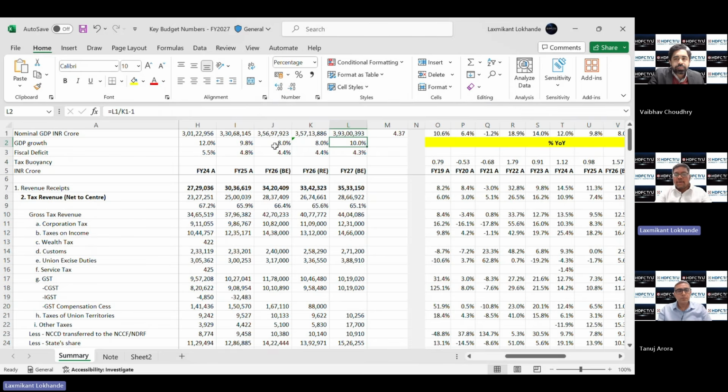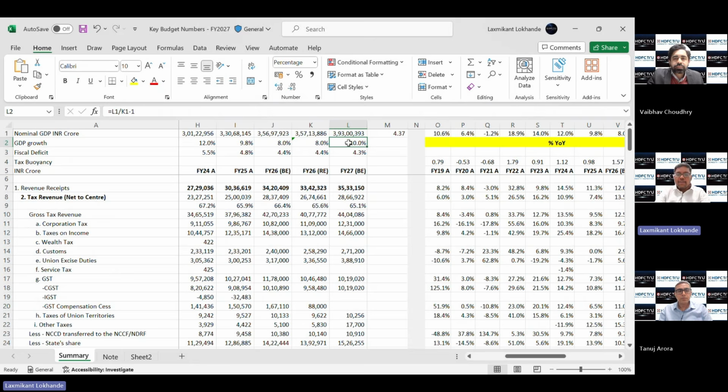Now, in the current financial year FY'26, the nominal GDP growth in the revised estimate is assumed at 8%, and most likely it will be around that figure, as represented by most of the economists on the street as well.